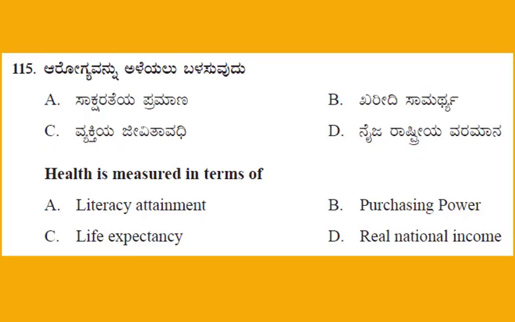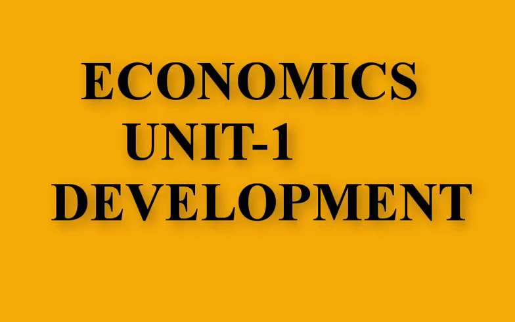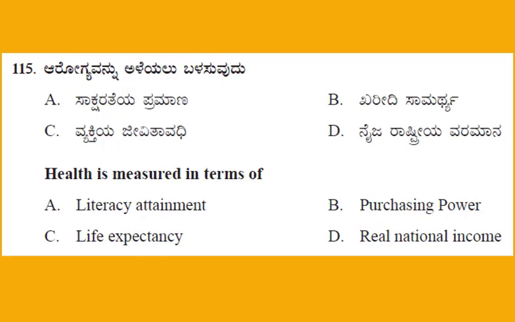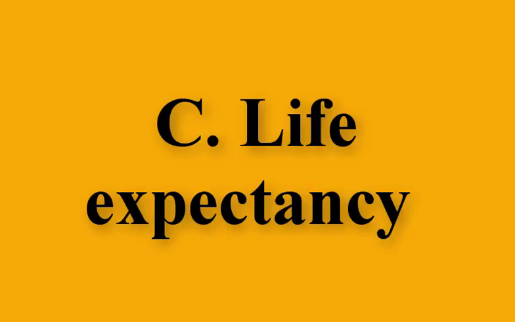Next question 115. Health is measured in terms of. This is the question from Economics, Unit number 1, Development. Option A, literacy attainment, B, purchasing power, C, life expectancy, D, real national income. And the right answer, life expectancy.